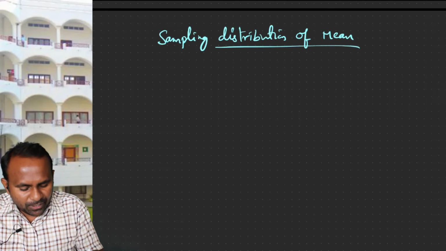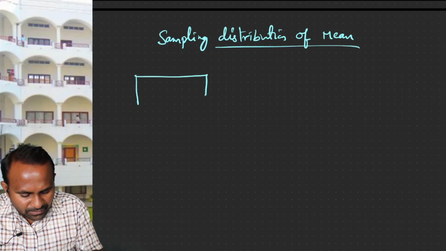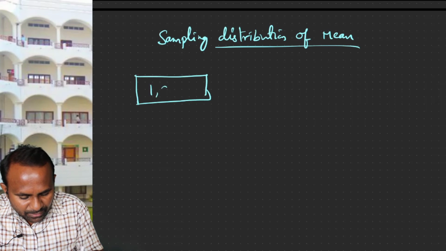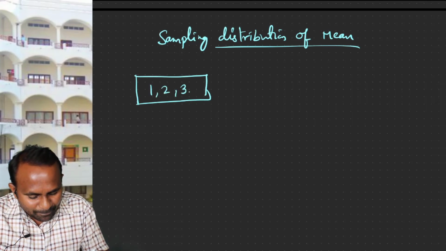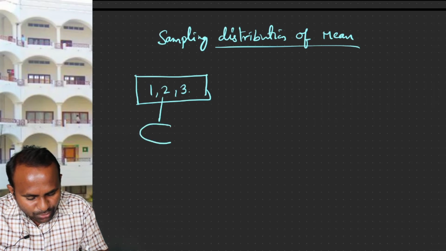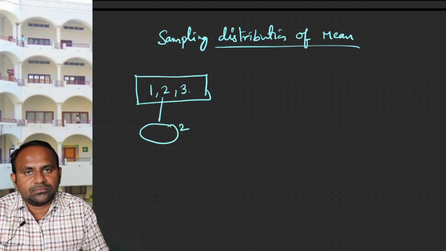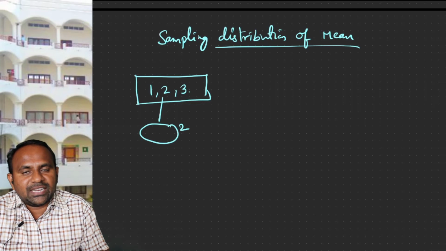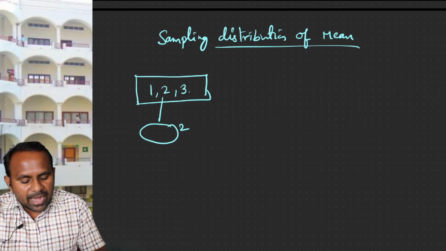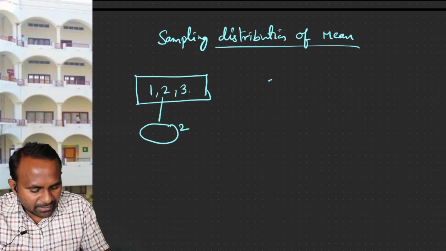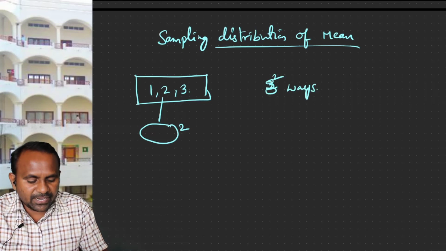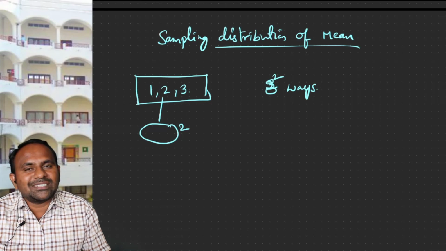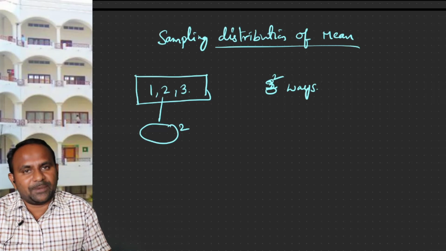Just for an example, your population contains only 3 elements: 1, 2, 3. And you are interested in drawing samples from this whose size is 2. Only 2 elements you want to select as a sample. And as you all know, that can be done in 3 square number of ways. 3 square number of samples can be drawn if it is with replacement.